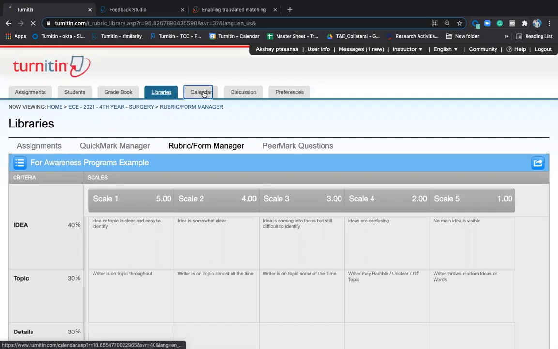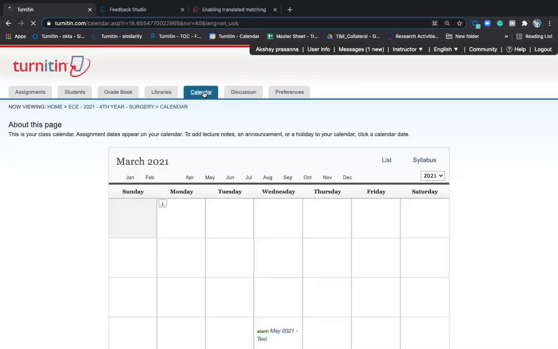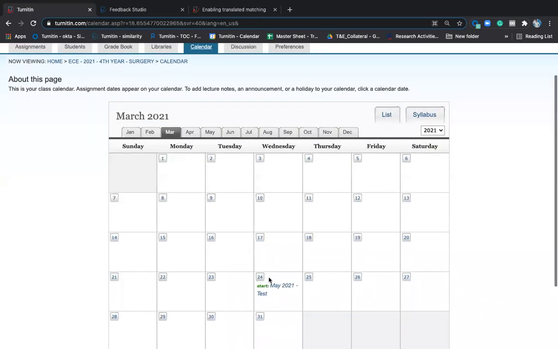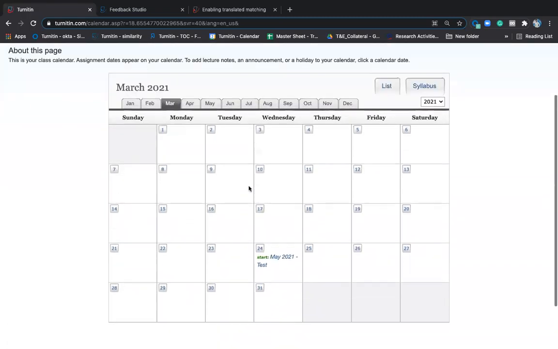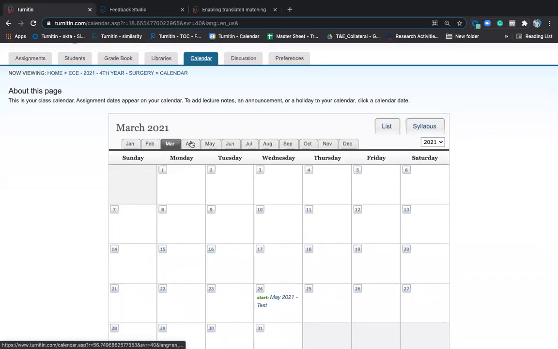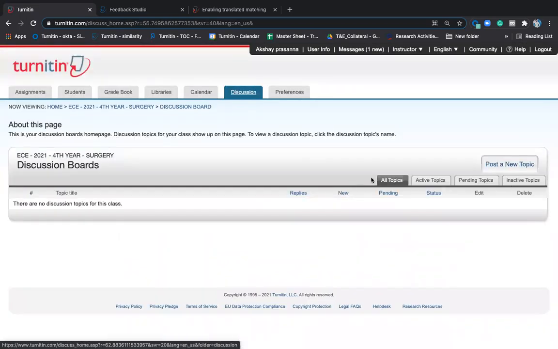Calendar is another tab which will help you to see which assignment is starting on what date, which assignment is ending on what date. Month wise, date wise, you will be able to identify that. If you want to have any discussion with your students, you can create this discussion tab and post any new topic and do the discussions also. The same thing is there in your LMS. So if you're using it, you can use it there also. Preferences tab is to set your settings.